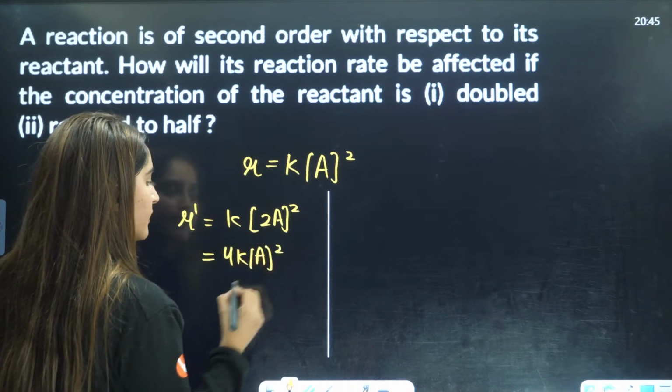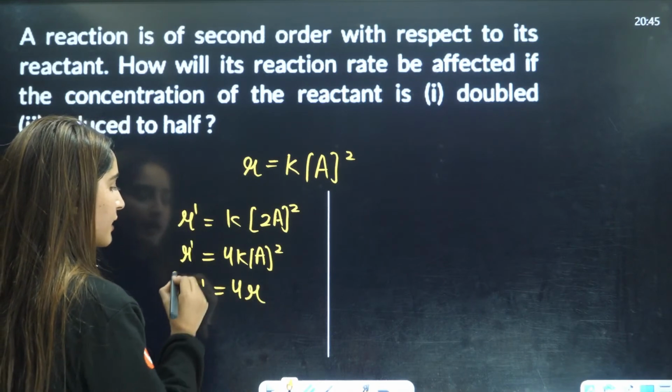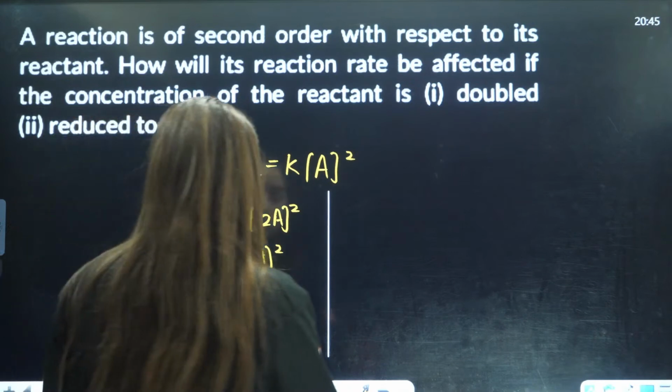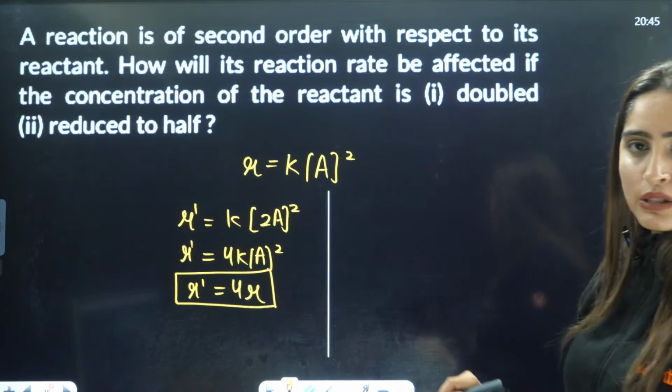that is 4KA square, that is 4R. So R dash is equals to 4R. That is the first answer here. Right, R dash is equals to 4R.